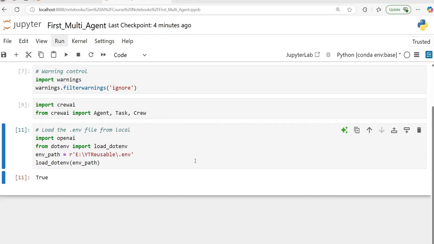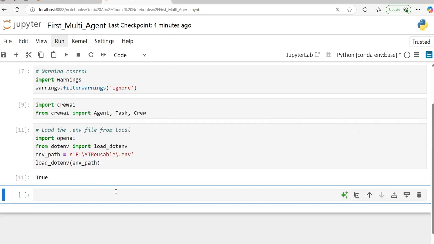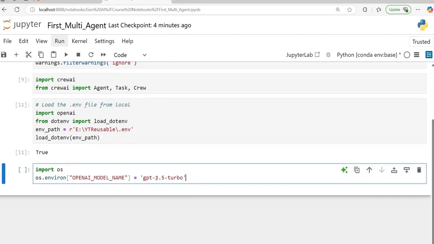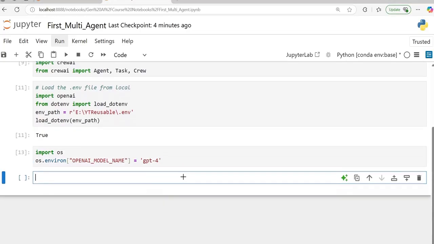What I'm going to do now is define which model I should be using for this purpose. For example, I can say GPT-3.5 Turbo, or we can say GPT-4 as well. So let me say GPT-4 and we will go with this model.